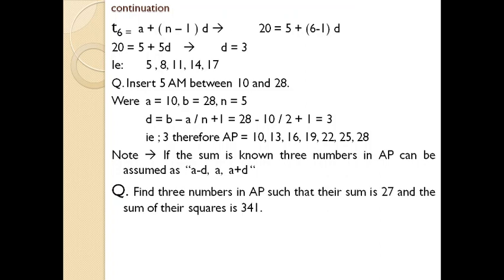Find three numbers in arithmetic progression such that their sum is 27 and the sum of their squares is 341. Okay, remember it. Find the three numbers in arithmetic progression. When this type of question comes with application level cases, you need to apply this note. See, the note is a minus d. The three numbers will be a minus d, a and a plus d. Okay, we will discuss that case in the coming sessions. Okay, thank you.